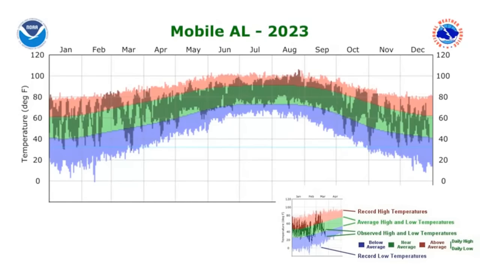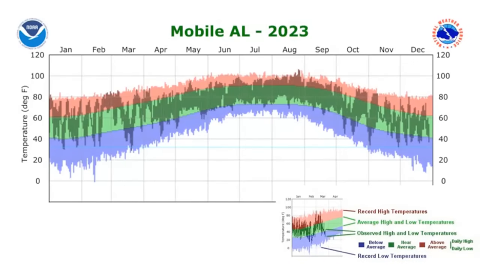The legend for this is in the corner. Each gray bar represents the daily high temperature at the top of the bar and then the low temperature at the bottom of the bar. Those are the gray bars. The green area indicates temperature near the average. So if the gray bars are in that green area, consider it average. Then if the bars are in the blue area, below average, and the red area, above average. And if that bar extends beyond the colored area, it represents a record temperature.